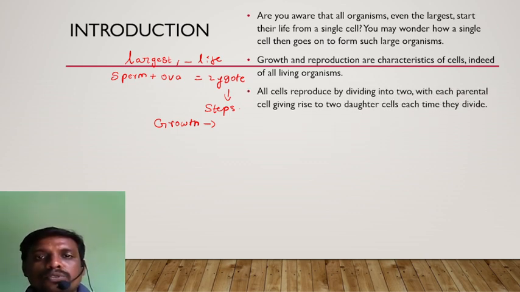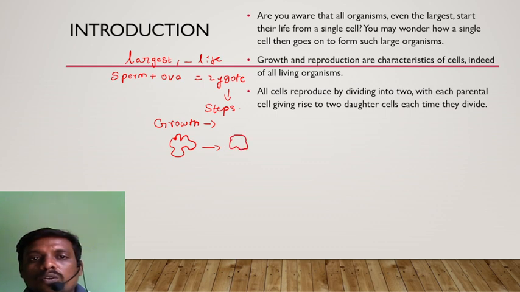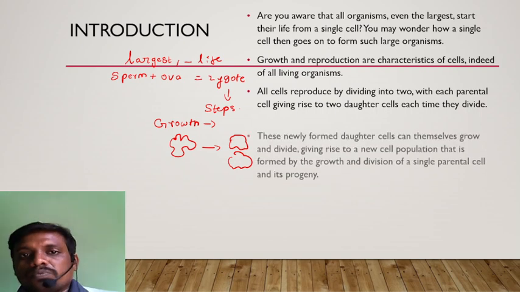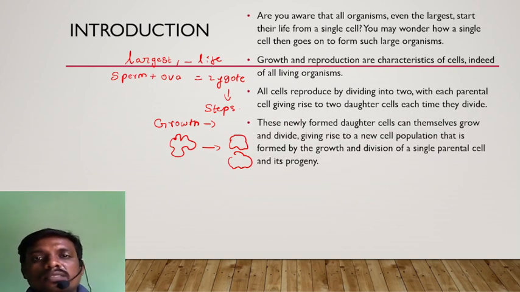All cells are reproduced by dividing into two. Let us take a single cell. Imagine it is a single cell. It is divided into two daughter cells. Each daughter cell can become a parent cell in the coming generations, which gives rise to two daughter cells each time they divide. These newly formed daughter cells also grow, undergo division, and undergo development.